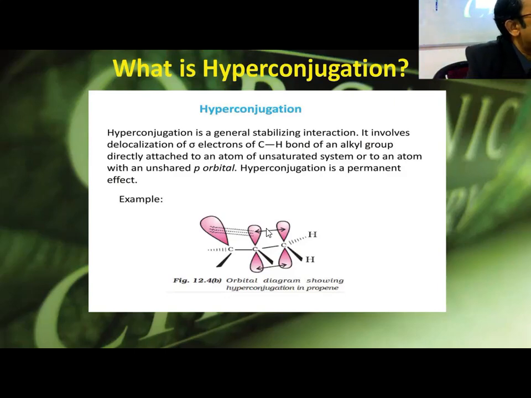Sometimes it gives stability to carbocations and double bonded molecules. Sometimes it is more stable compared to our expectation. That is called hyperconjugation. Hyperconjugation is a phenomenon which is not very strong. If you compare all the different phenomena or effects, resonance is the most effective in giving stability. So resonance is the most effective among all these effects. Among all the effects, resonance is the topmost, most prominent.